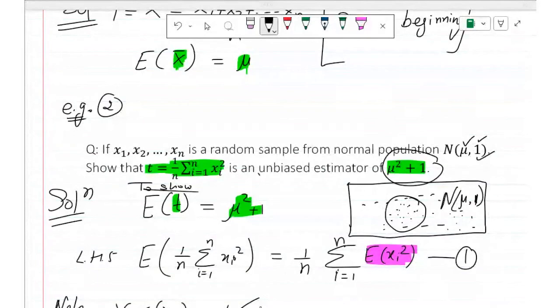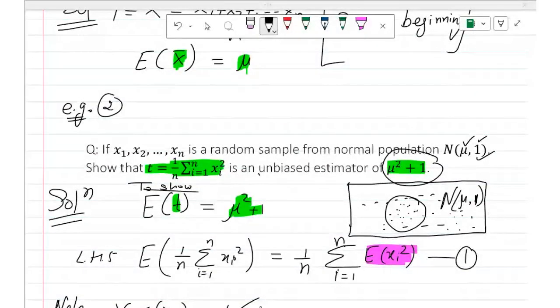So any doubt, students? Let me see. Next example I have, to show you that this sample is not.